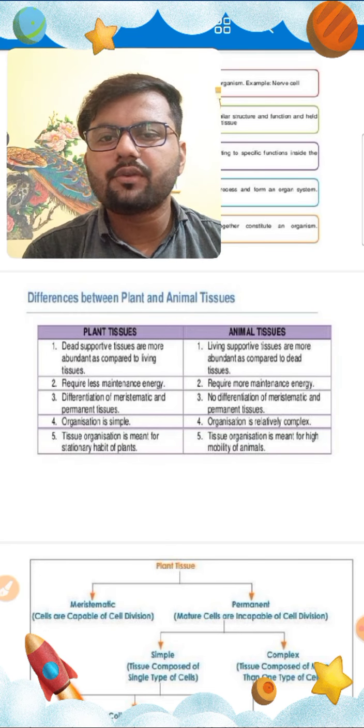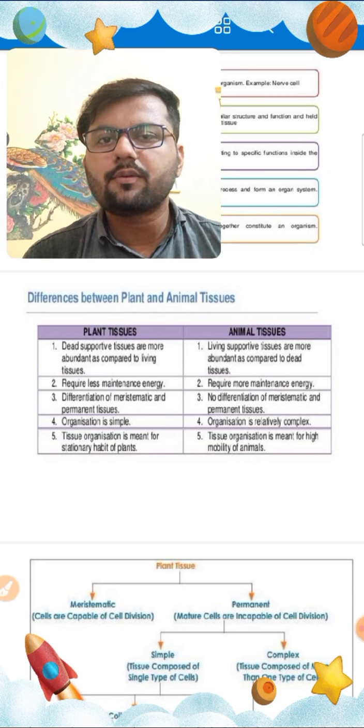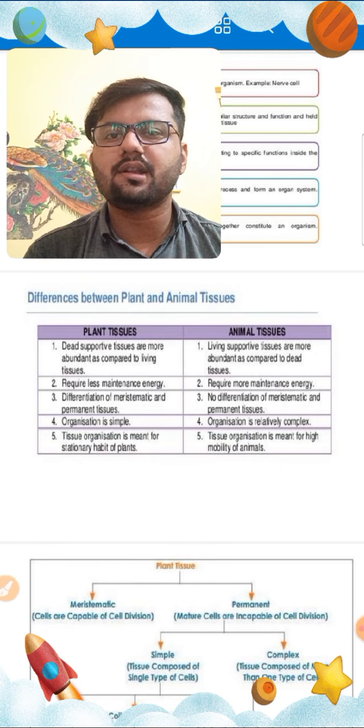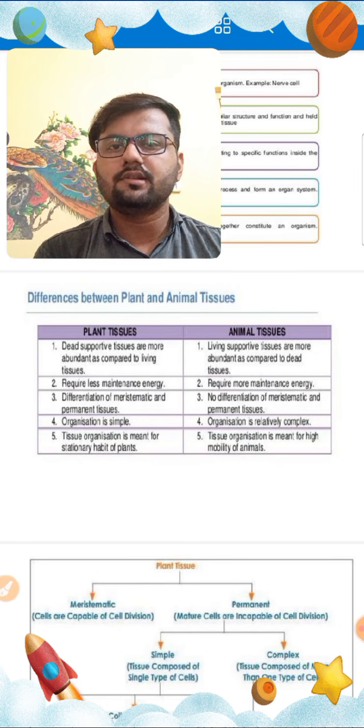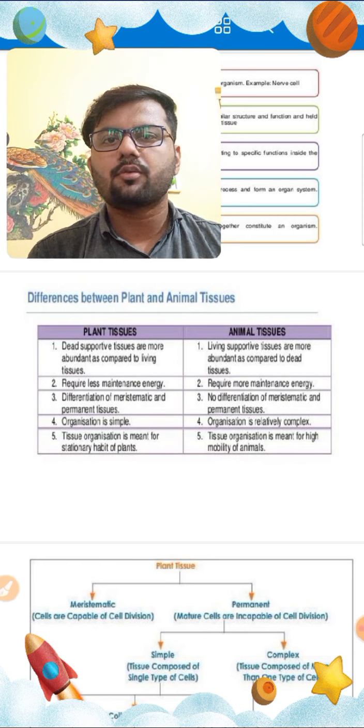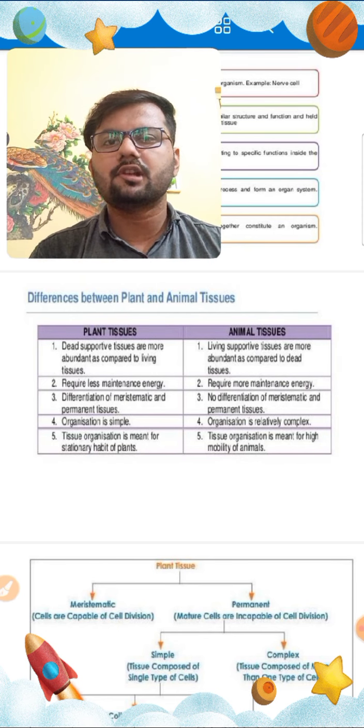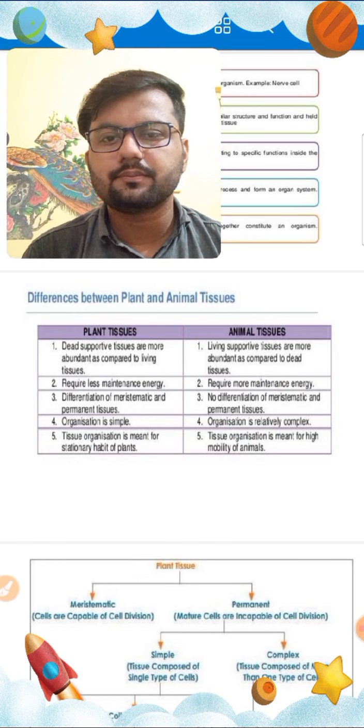The second difference is that plant tissue requires less maintenance energy, whereas living tissue requires more maintenance energy, because in living cells so many metabolic functions are smoothly running all the time, which requires more energy.